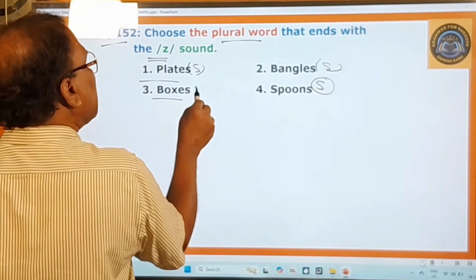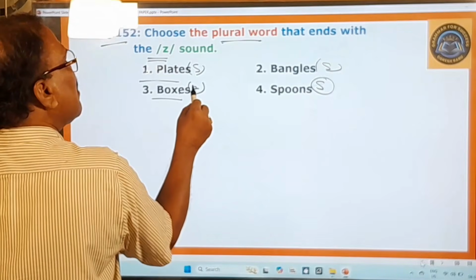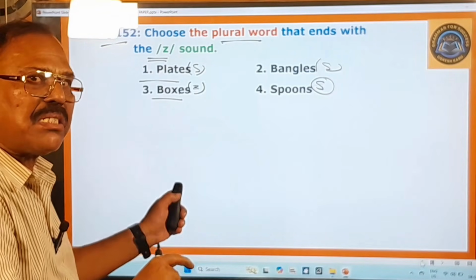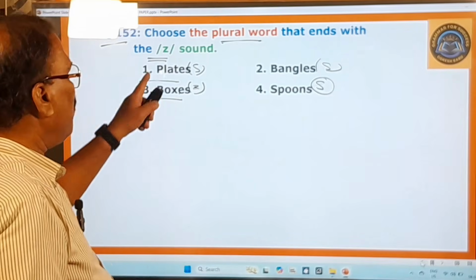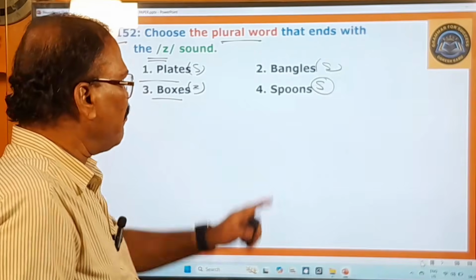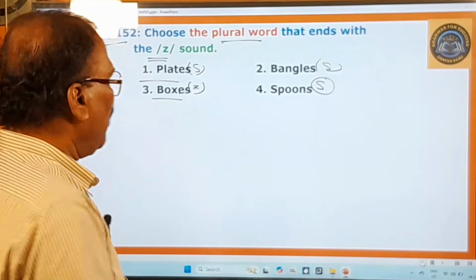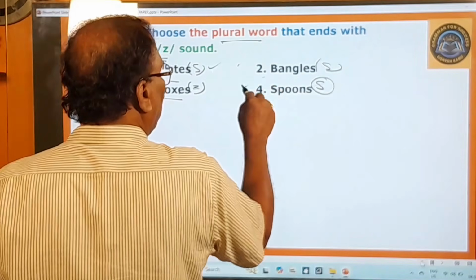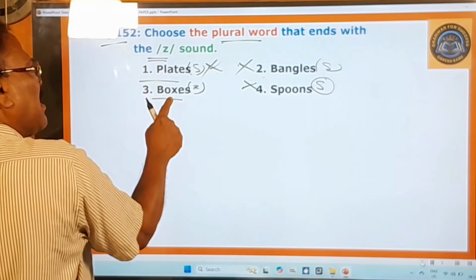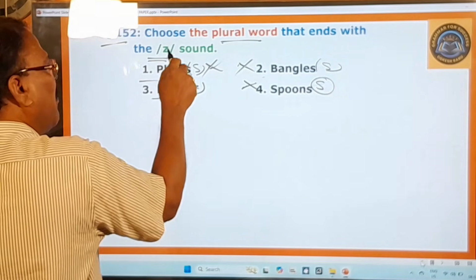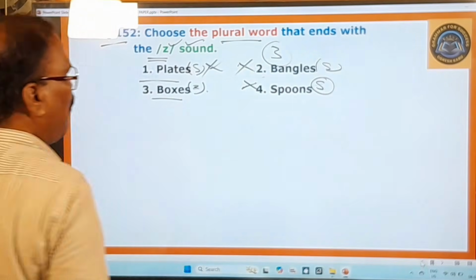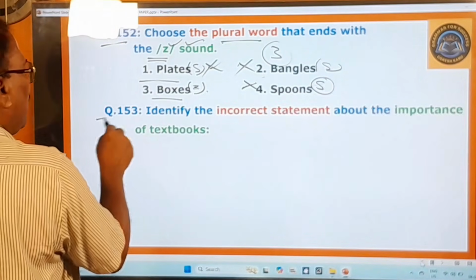But here, boxes. Boxes, plural. Plates, sa sound. Bangles, sa sound. Spoons, sa sound. In all these three words you find only the sa sound, and therefore they are dropped. But only in this word boxes, the plural form is giving you the za sound. Therefore, third one is the right one. And now you move on to the next question, 153rd question.